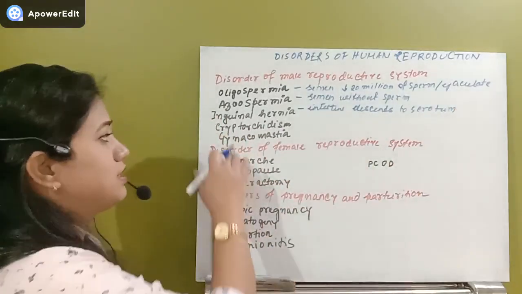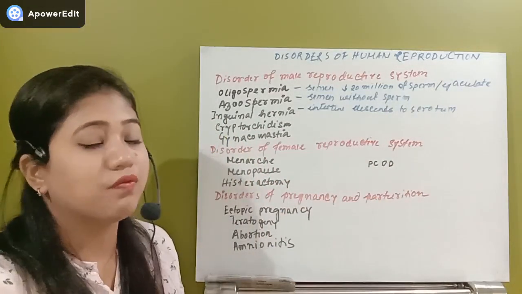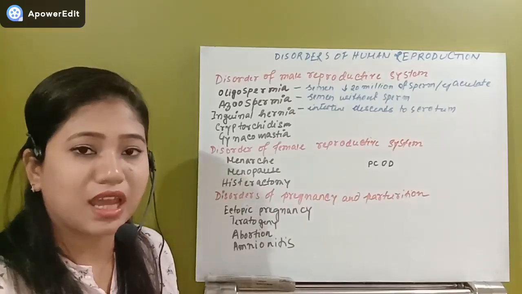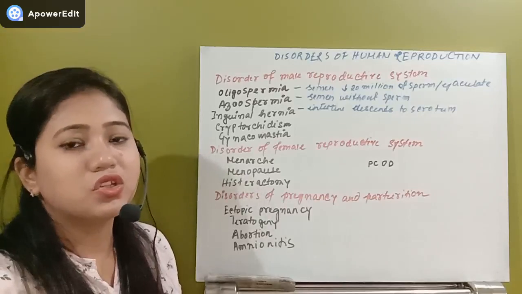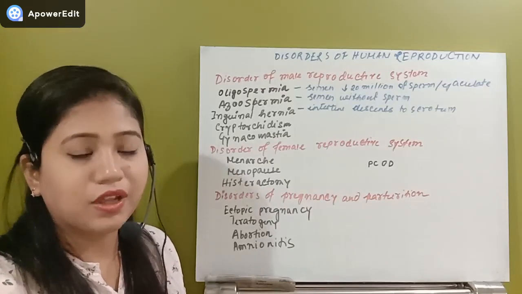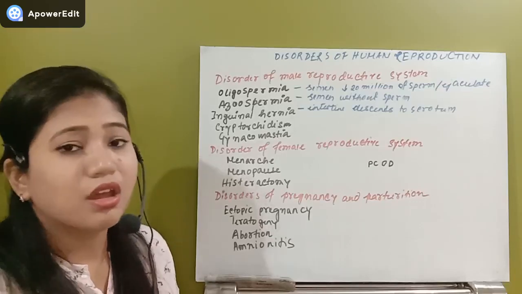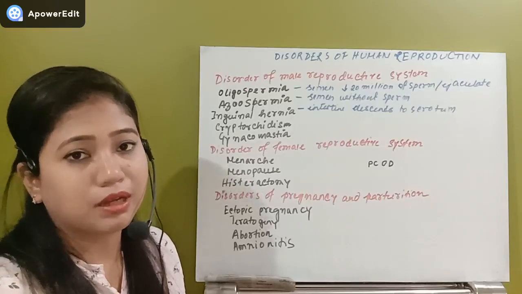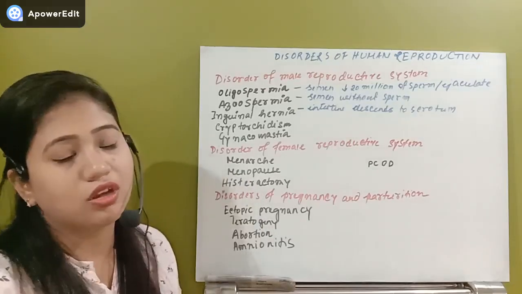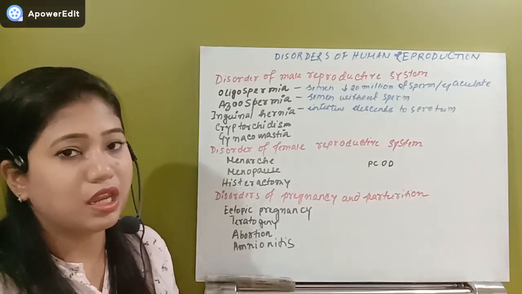Another type of disease, see what is cryptorchidism. Cryptorchidism is a condition when the testis cannot become extra-abdominal and remains inside the abdomen. That condition is known as cryptorchidism. So due to any difficulty or incapability of the testis to descend down and remain inside the pelvic cavity, inside the abdomen, that can lead to a condition called cryptorchidism. In that disease also the male will be infertile.